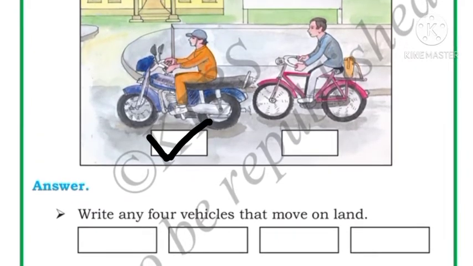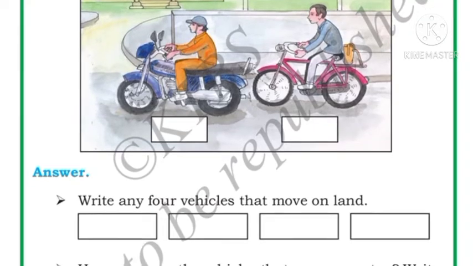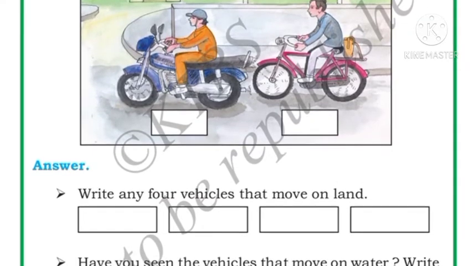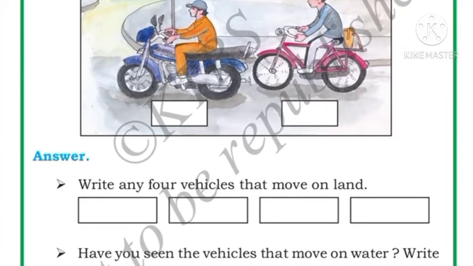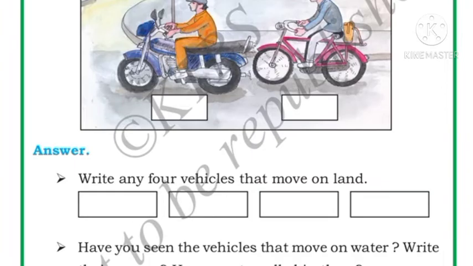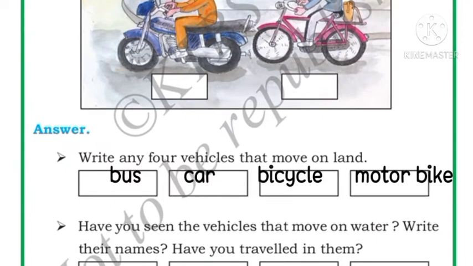So John goes to office by the motorbike earlier. Okay. Here, answer the following questions. Write any four vehicles that move on land. Here we have to write four vehicles which move on land. So whichever you want you can write, children. I will write here bus, car, bicycle and motorbike.